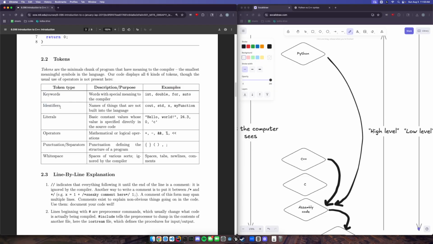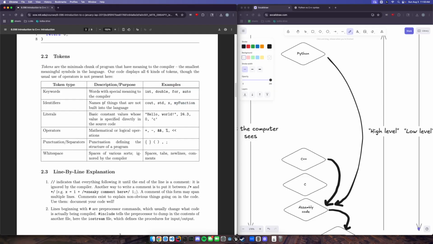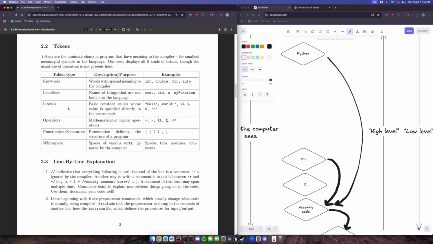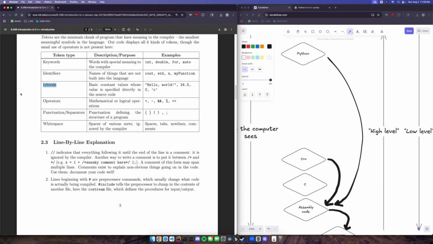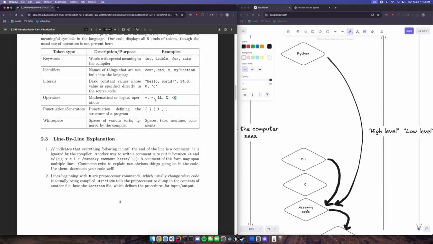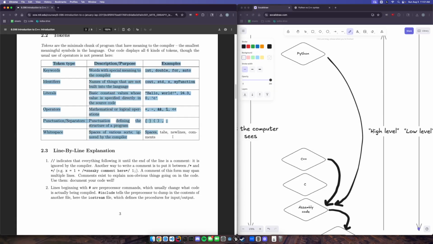Then we have identifiers. This is a fancy name for the thing that we name our variable. So you'll see x, you'll see my function. This is for us to decide. Then we have literals. What these mean is the values themselves. Just think of this as variable and think of this as value. And we have operators. I wouldn't overwhelm yourself with what all these mean yet. Leave it to when we actually establish context for how to use them. But these compose your programming language, so we'll understand these pretty familiarly as we go on.